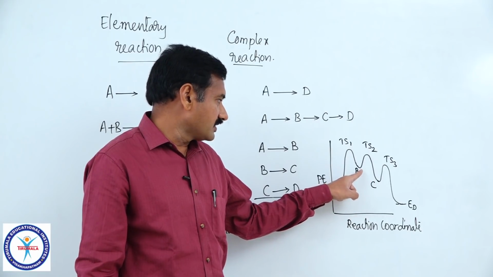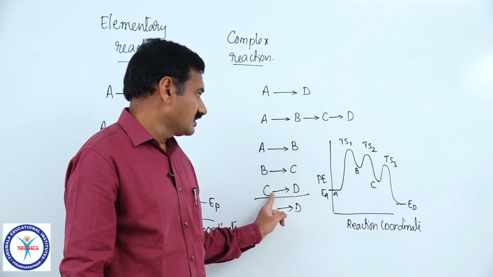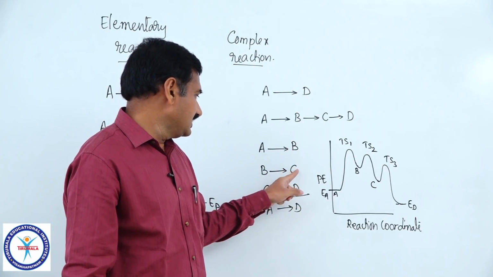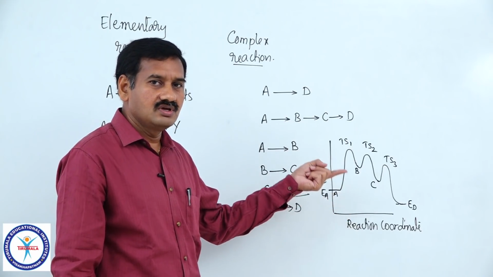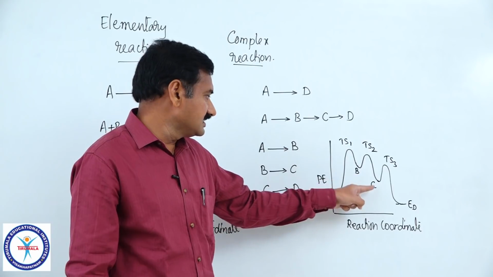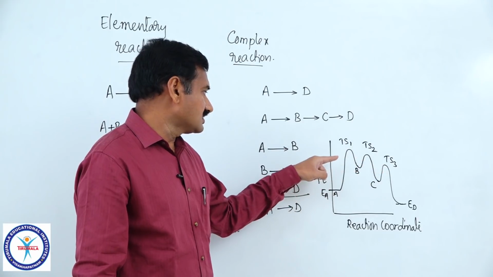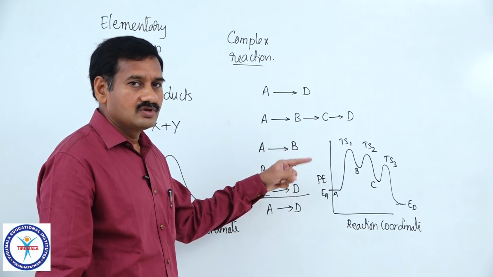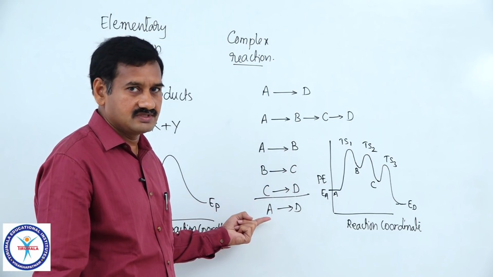So this valley is representing the energy of B, this valley is representing energy of C. And moreover, these products B in the first step, C in the second step are called intermediates of the reaction, because these are produced in intermediate stages. So intermediates of this reaction are two, B and C are the intermediates, Ts1, Ts2, Ts3 are the transition states in first, second and third steps. That is the way of showing energy profile diagram for a reaction of the type A to D if it is completing in 3 steps.